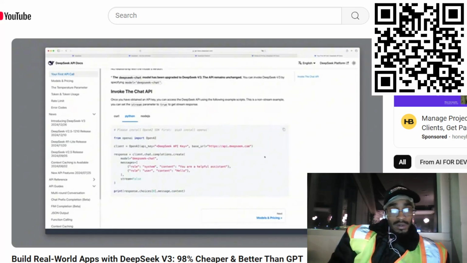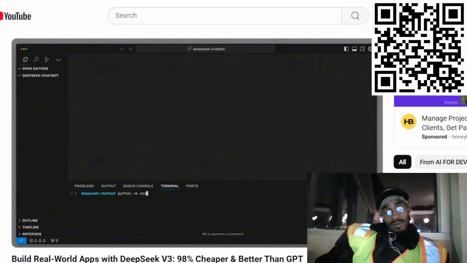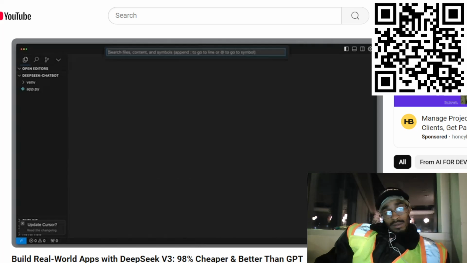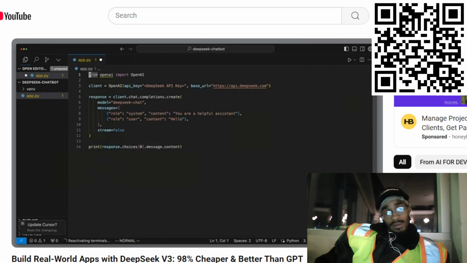We copy that code and create a new project by first making a folder called DeepSeek Chatbot. We switch to that folder and open our editor of choice, in my case, Cursor. The first thing we do here is create a virtual environment to keep libraries separate. We activate the environment and create a new file called app.py. Then we open it, paste in the copied content, and see that OpenAI is underlined. That means we still need to install the OpenAI package. We do that once with pip install.